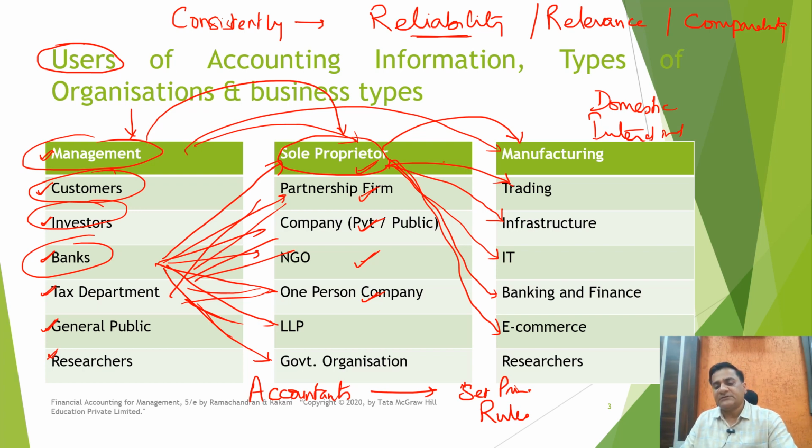In other words, irrespective of the business unit, be it a proprietorship or a partnership or a company, the accountants follow a certain set of principles or rules whenever they are into accounting activities or accounting recording, right?